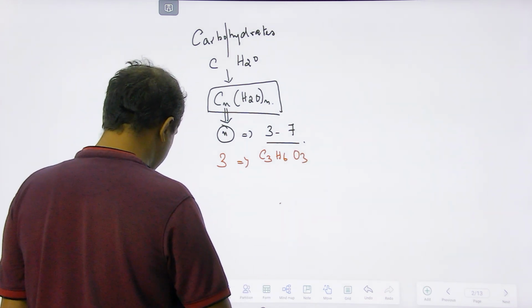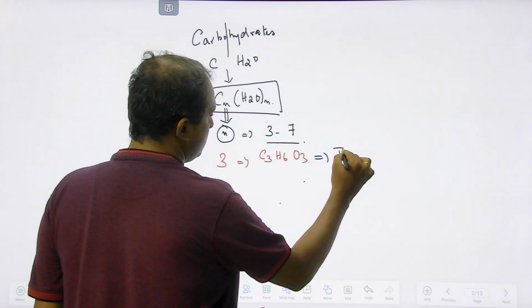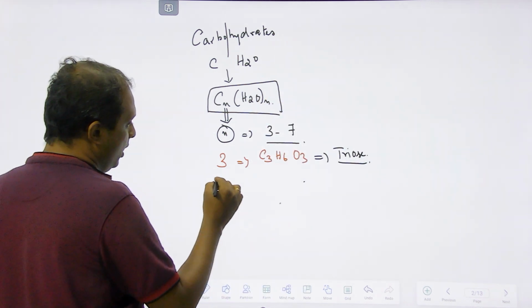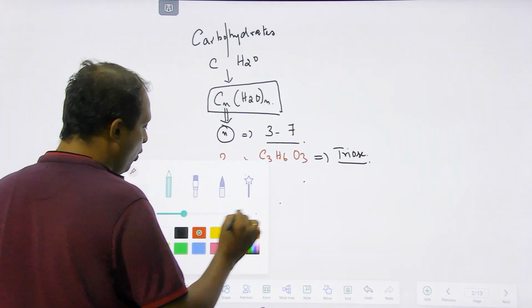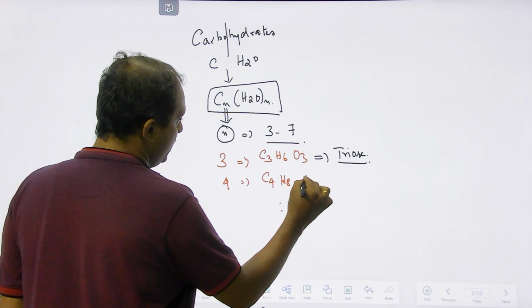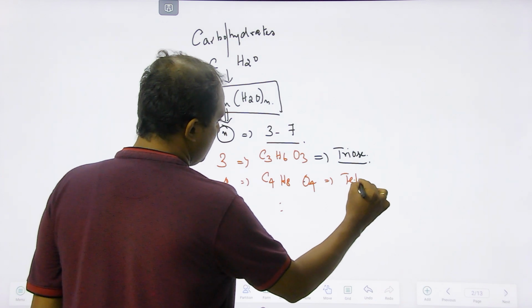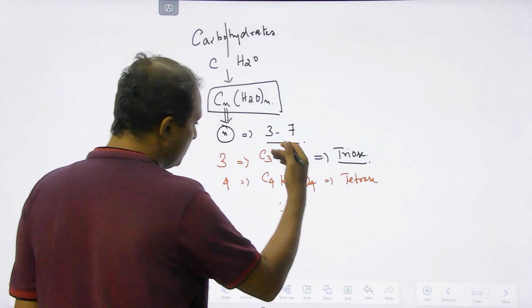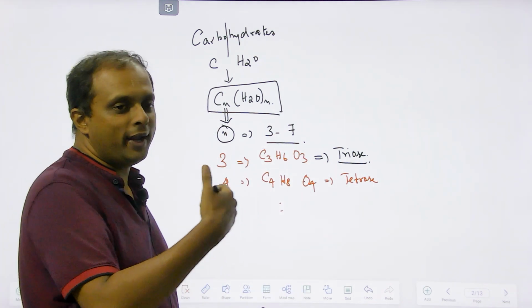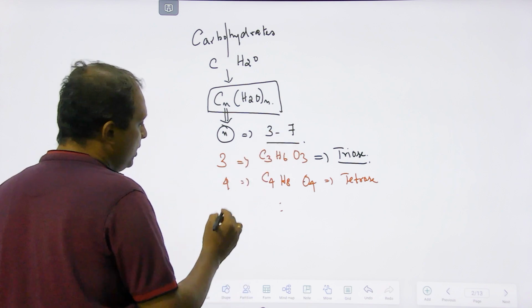You call this sugar a triose. Say if n value is going to be 4, C4H8O4, you call this a tetrose. And friends, this will keep on going till the n value which is 7, as I have mentioned here.